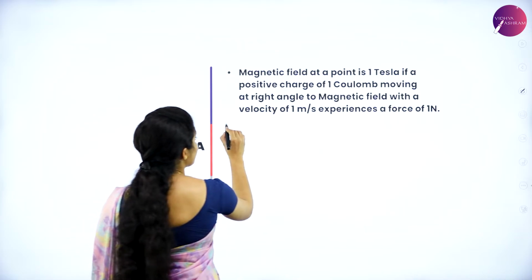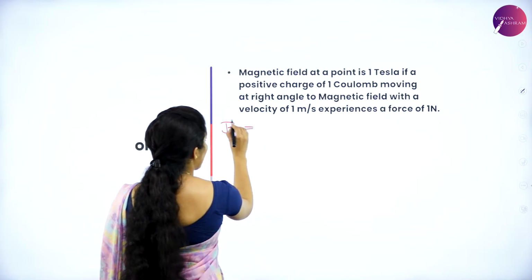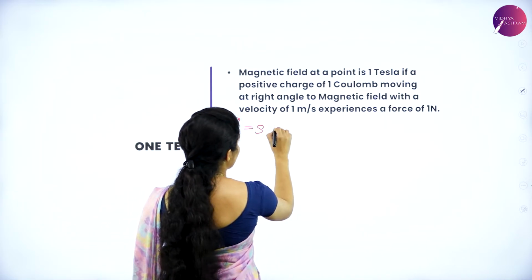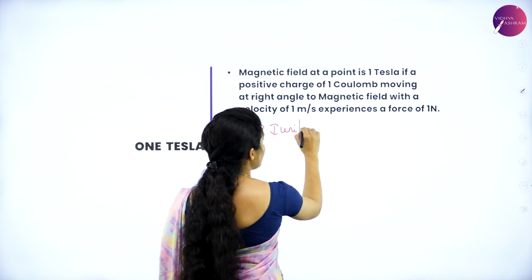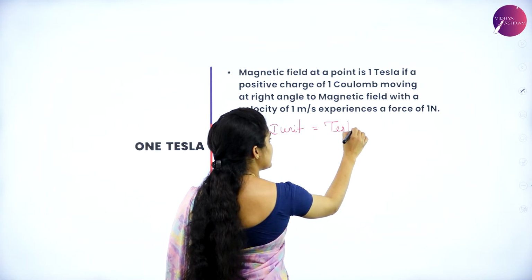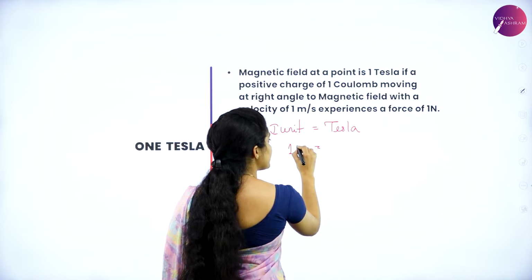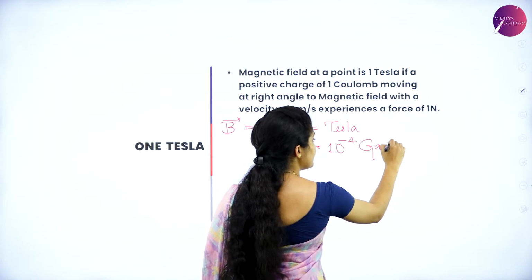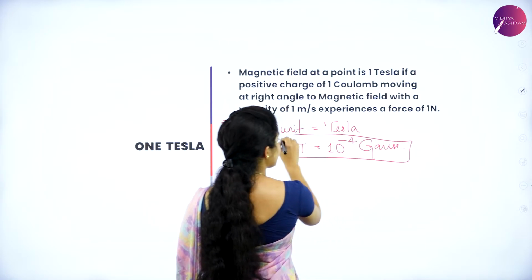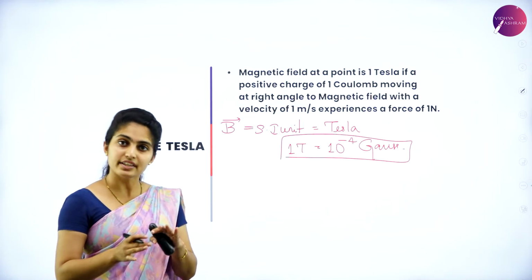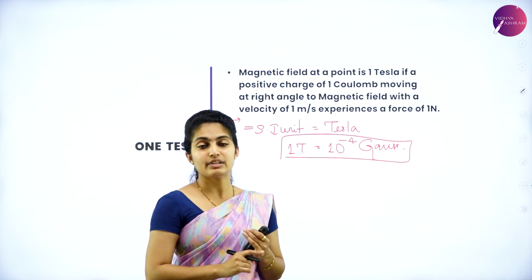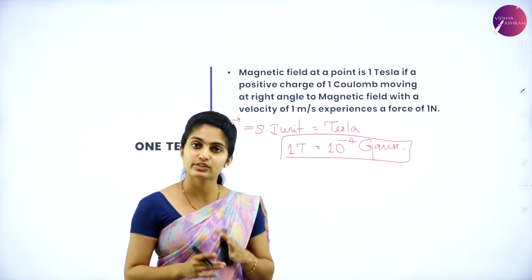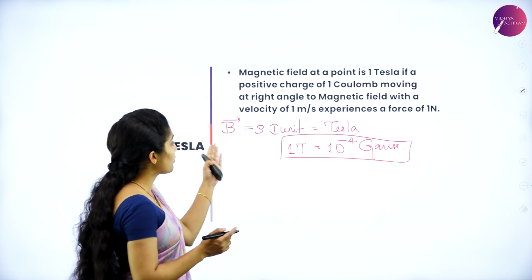Remember students, the SI unit of magnetic field is the Tesla, and 1 Tesla is equal to 10 raised to minus 4 Gauss. Okay, so this is the relation. You can even write it as 1 Gauss equal to 10 to the power of minus 4 Tesla. So that is all about your unit.